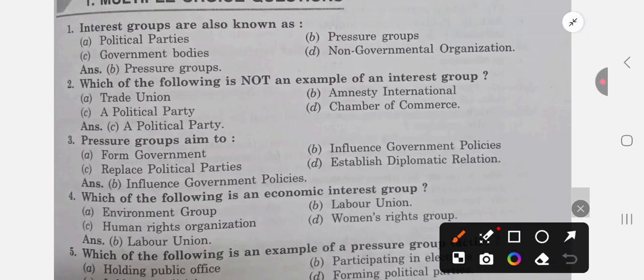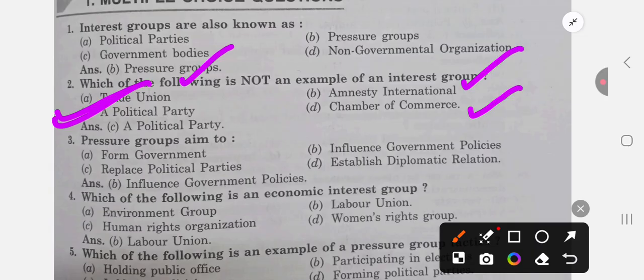Question number 2, which of the following is not an example of interest group? Trade union, it is an example of interest group. Amnesty International, it is also. Chamber of Commerce, it is also. A political party, C, it is not an example of interest group, it is a political party, right? They aim at capturing governmental power by election or constitutional method.